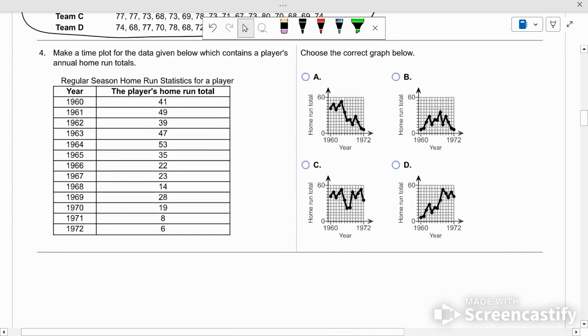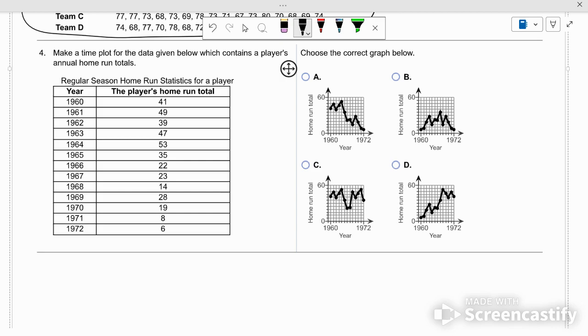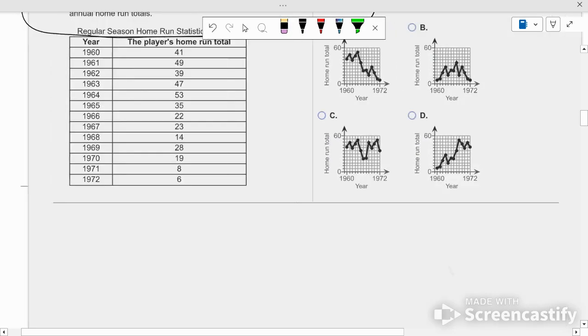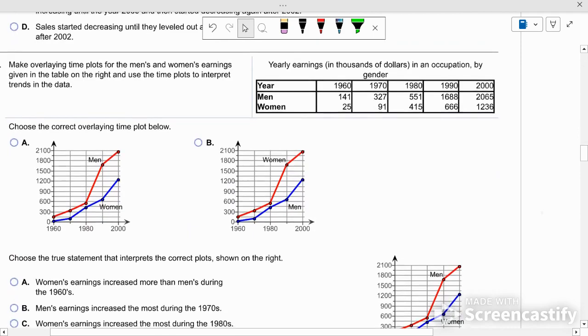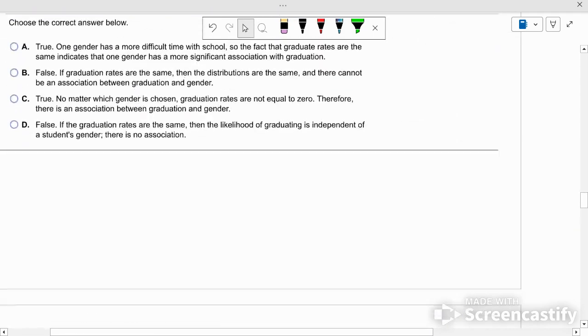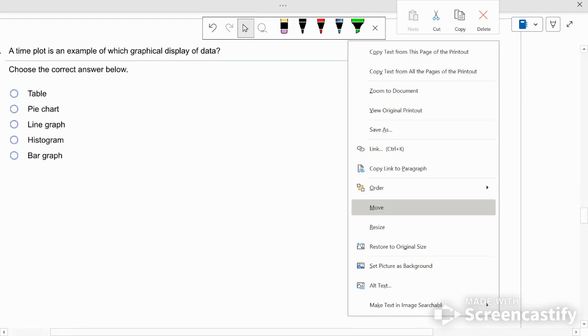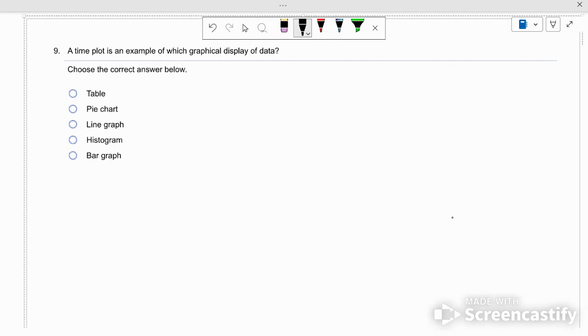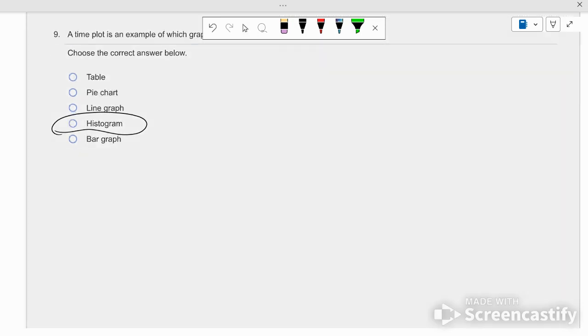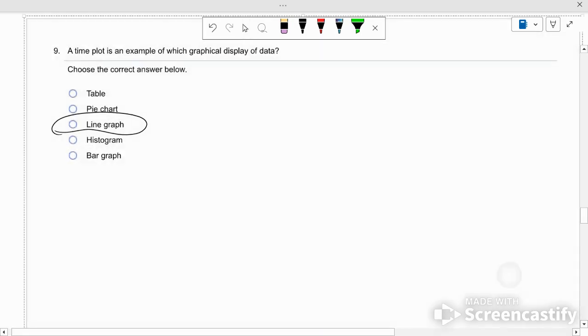Home runs, time plot. So you got to find where it's 41, then 49, then 39, and so on. Okay. Start at 41, then 49, then 39. So it's one of these two. And you just pick out the right one. I think most of you can figure out where it should go. Time plot generally is a line graph. I'll give you that one because I'm pretty sure that is correct.